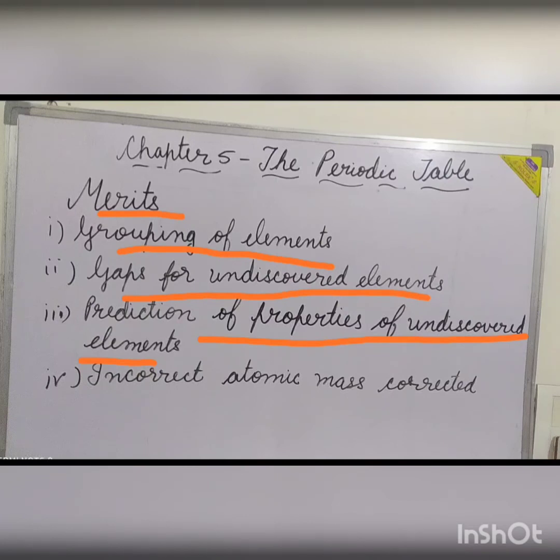For example, as you can see in the table, Eka aluminium means one place below aluminium in the group. Its atomic mass and chemical properties are quite similar to those of the element gallium, discovered later on in 1876. Next, the incorrect atomic mass was corrected. He was able to correct the values of the atomic mass of elements like gold and platinum by placing the elements strictly on the basis of the similarities in their properties.